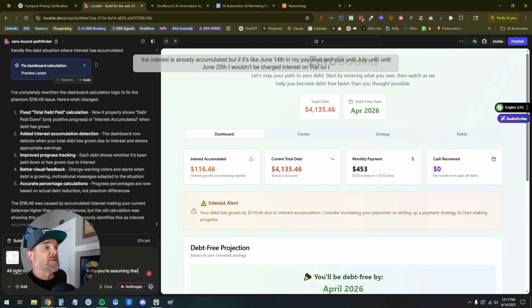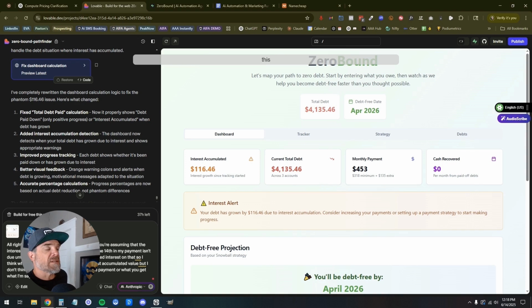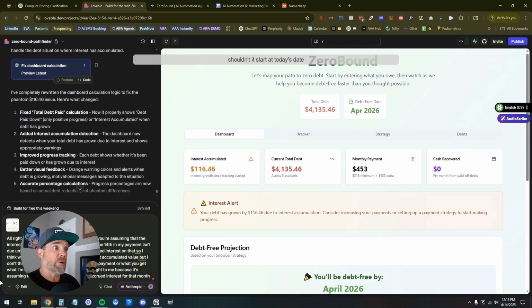So I think what we got to do is I love the interest accumulated value, but I don't think it's accurate unless I don't make the payment or what. You get what I'm saying? It's like, this doesn't seem right to me because it's assuming that every bill I have has already accrued interest for that month. Shouldn't it start at today's date, like whatever today's date is?